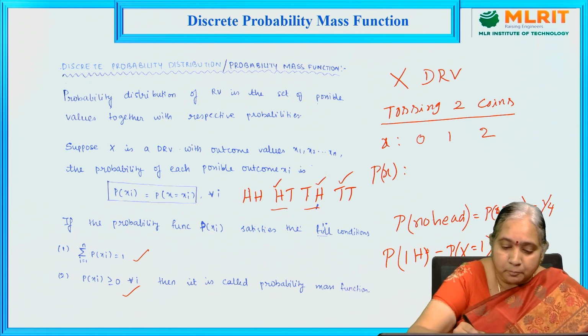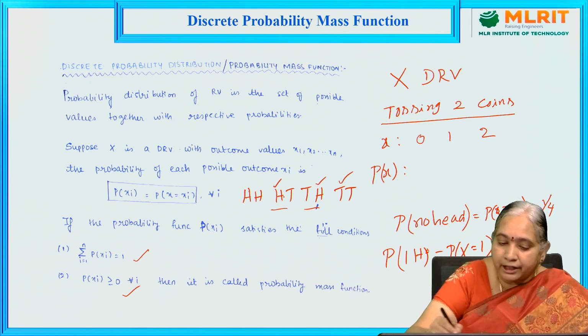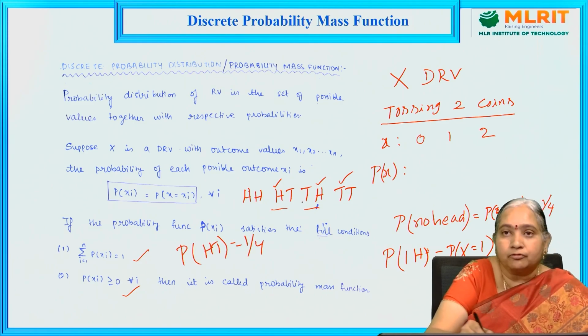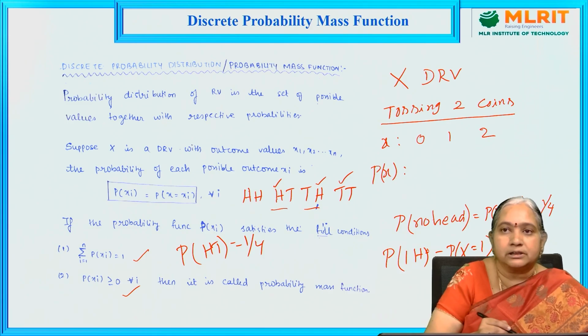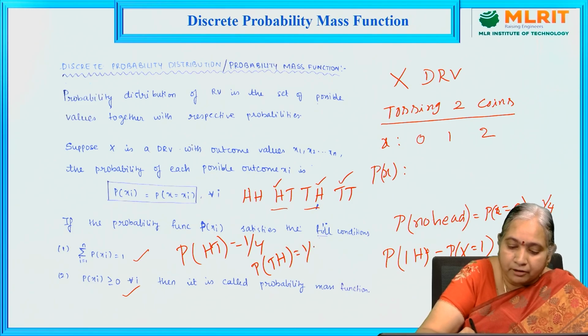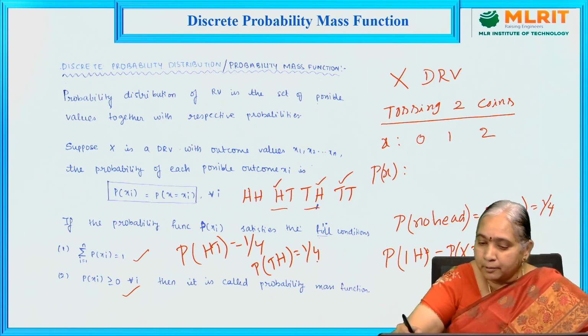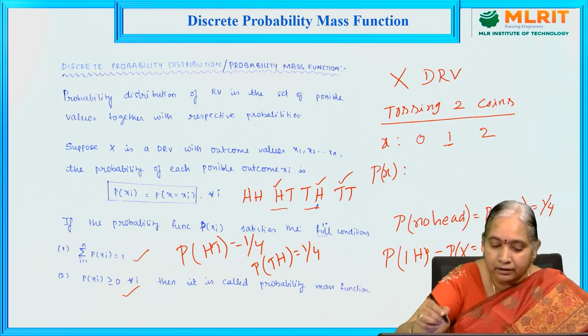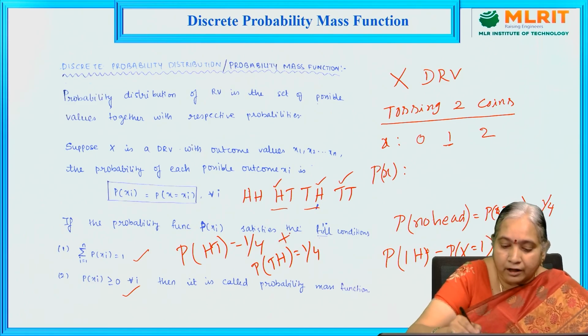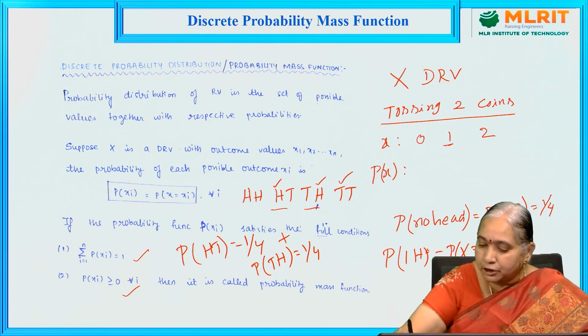So the probability of HT is 1 by 4 out of 4 outcomes, and probability of TH is also 1 by 4. So probability of X is equal to 1, we got the total probability 1 by 4 plus 1 by 4. That is 1 by 2.